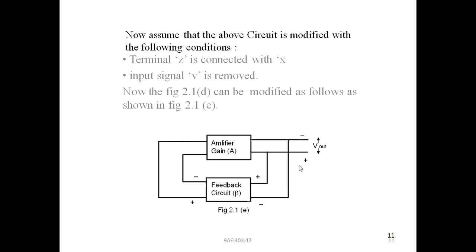Now, based on the circuit designed in the feedback circuit, the signal is modified, and the output of the feedback circuit now acts as the input to the amplifier circuit. Means what is happening here? The positive feedback is employed. Therefore, the feedback output signal is added with the input of the amplifier.